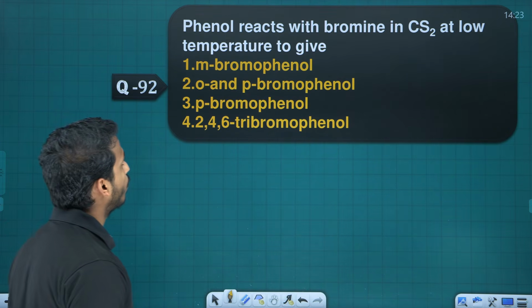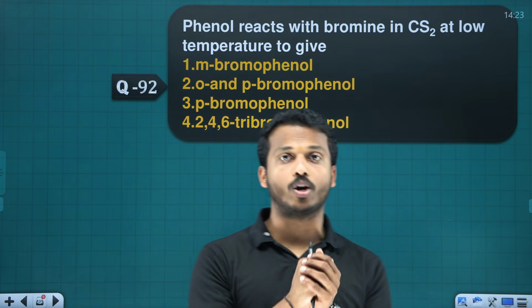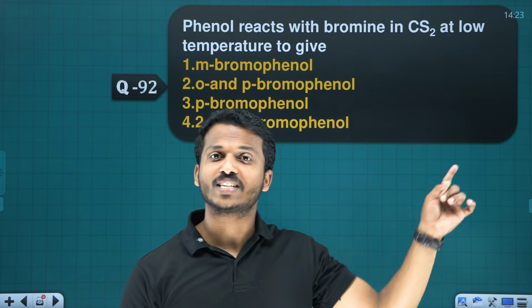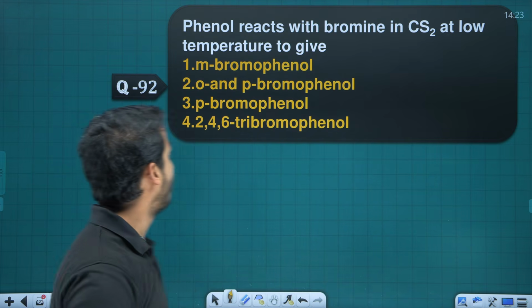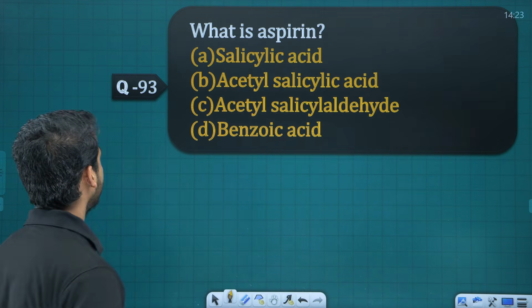Phenol reacts with bromine in CS2. We discussed that when phenol reacts with bromine water, it gives you 2,4,6-tribromophenol. But bromine in CS2 is a mild bromination. You will get orthobromophenol and parabromophenol.